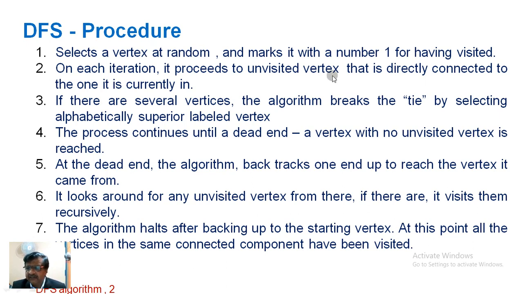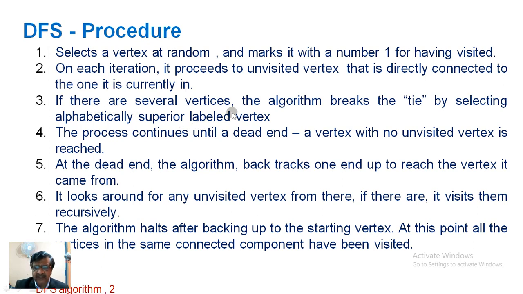After selecting the first vertex, it marks it as 1 for having visited. On each iteration, it proceeds to an unvisited vertex that is directly connected to the one it is currently in. If the algorithm is in A, it will look around A and move to any directly connected vertex.